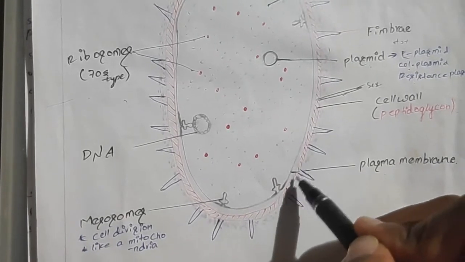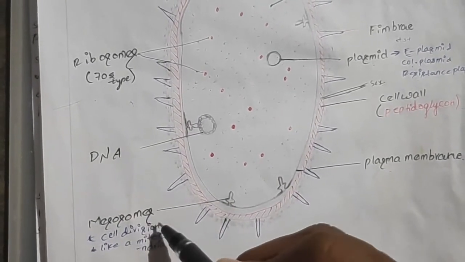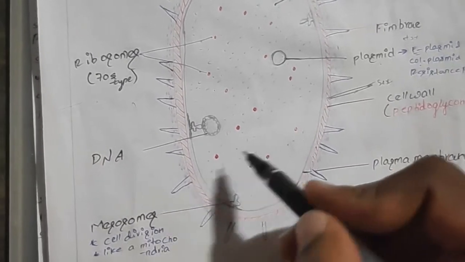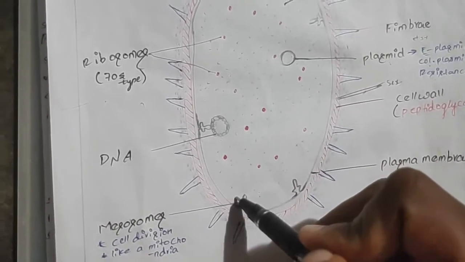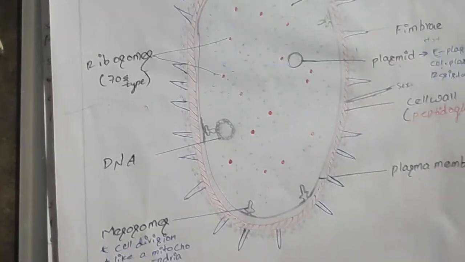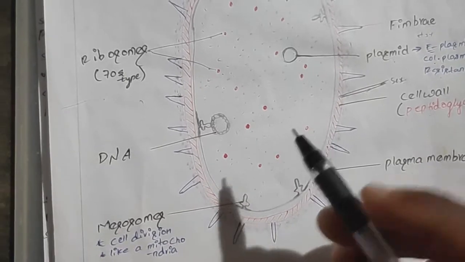This plasma membrane, at some places, invaginates, known as the mesosome. This mesosome helps in the cell division, in respiration, breakdown of enzymes, etc. In one place, this mesosome contains the double-stranded DNA. This DNA is transferred to the other cell during cell division.